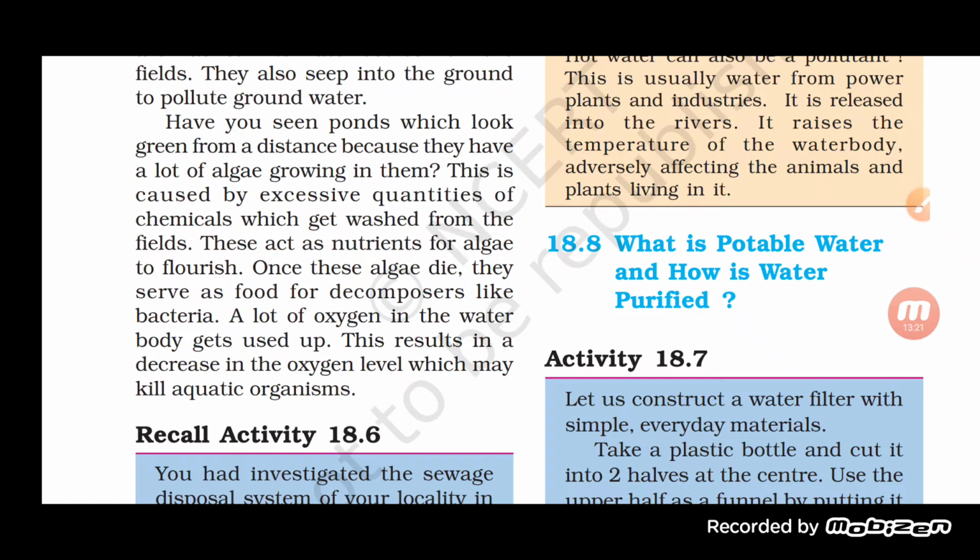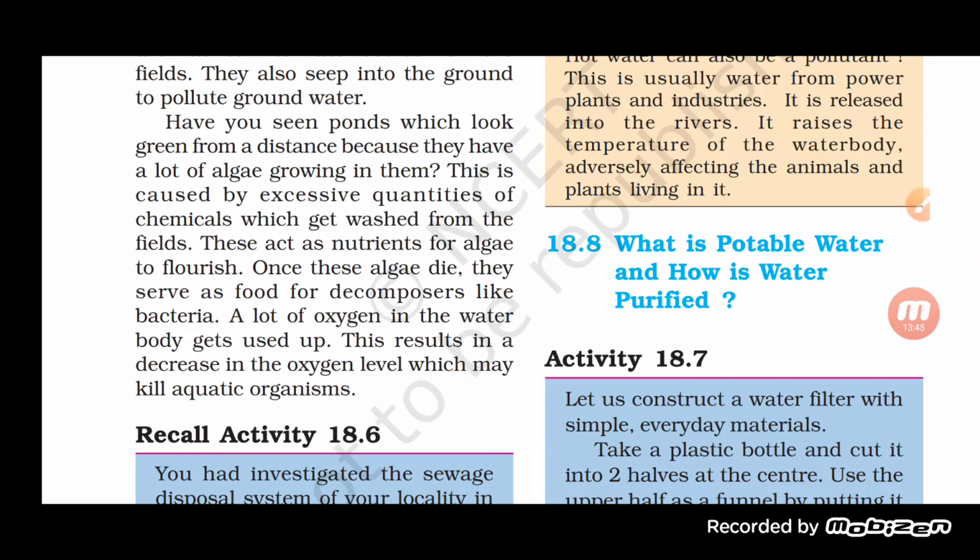So we have seen, students, the green colored substance which is present over the surface of the pond, especially ponds, and this is caused by the excessive quantity of chemicals which get washed from the field. What happens?